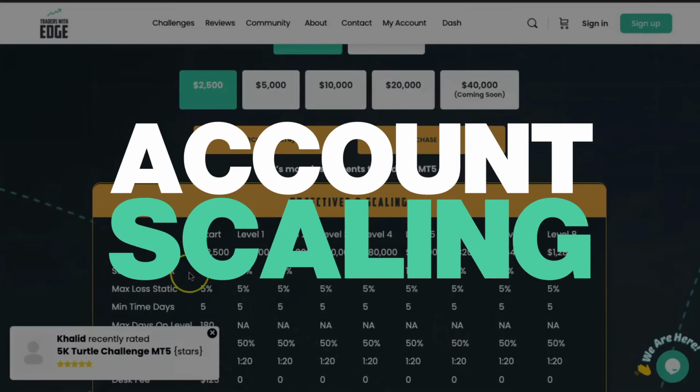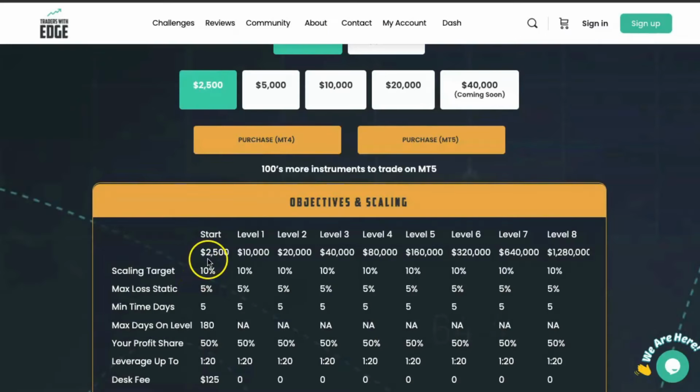So account scaling, obviously an exciting part of the instant funding accounts. So to start with, you start on a $2,500 account. Once you hit the 10% target, you're eligible for withdrawal and your account will scale to $10,000 if you want to. If you want to stay on the $2,500 account, you can. But if you want to scale to the $10,000, just log into your portal and hit request upgrade. We'll then review to make sure your trades are legitimate and we will scale your account.